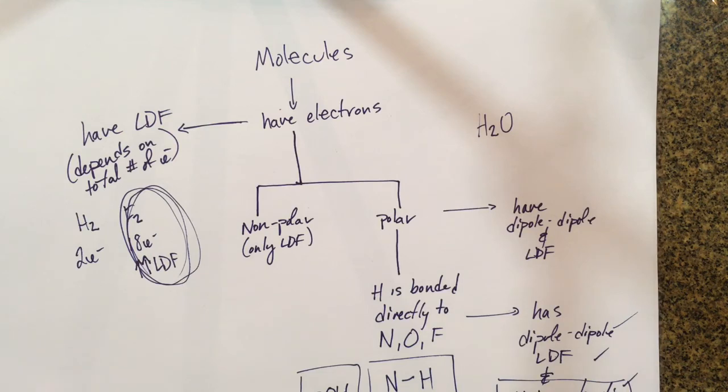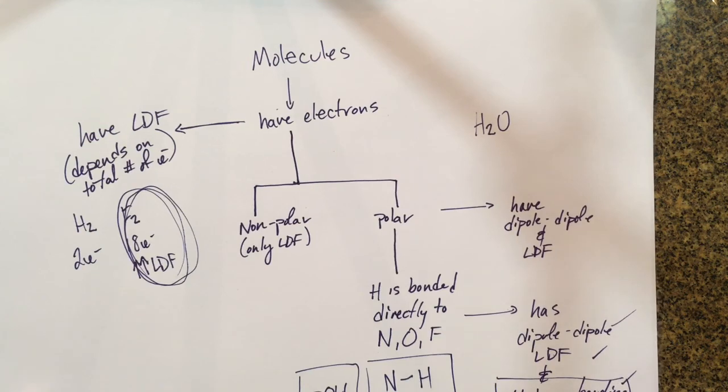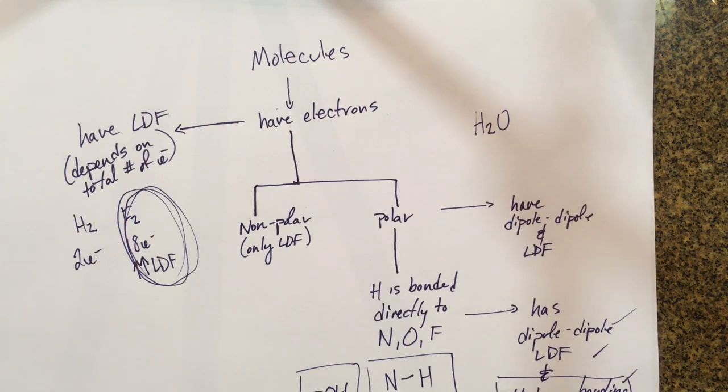So if you see something like an alcohol, like CH3OH, it's got all 3 kinds. If it's CH3NH2, it has all kinds of intermolecular force.